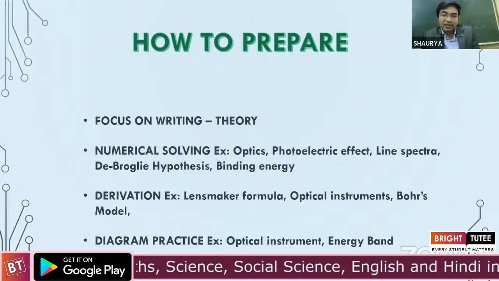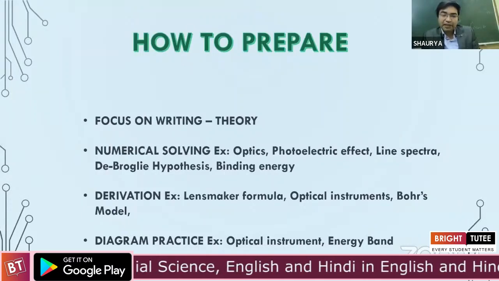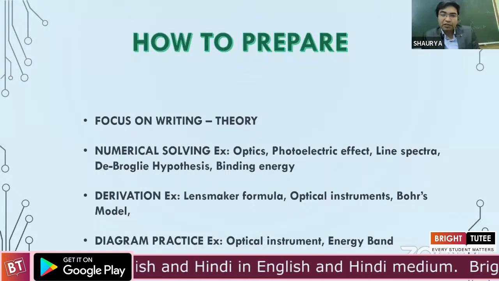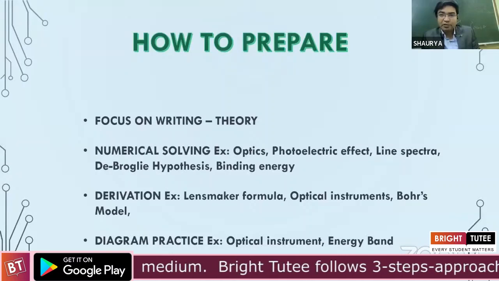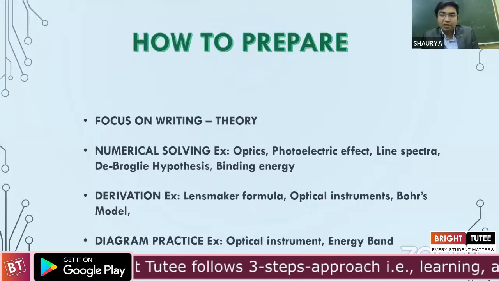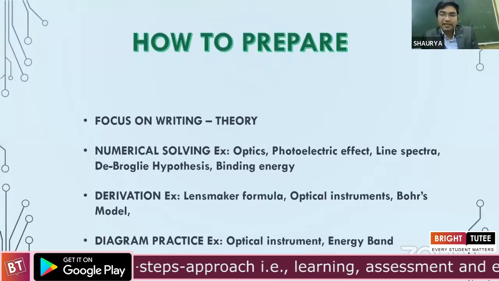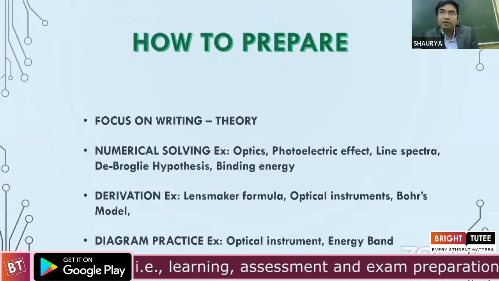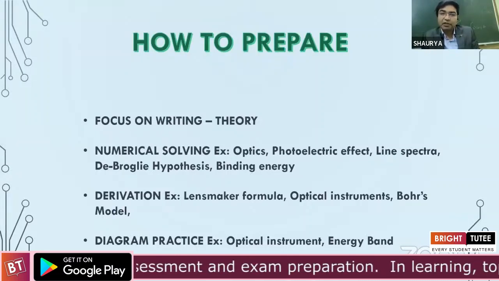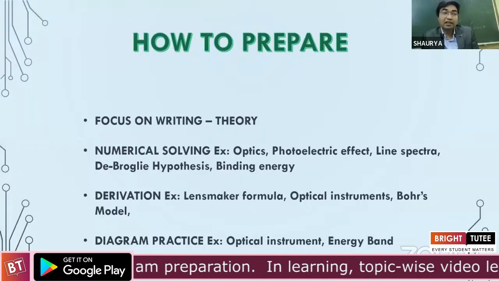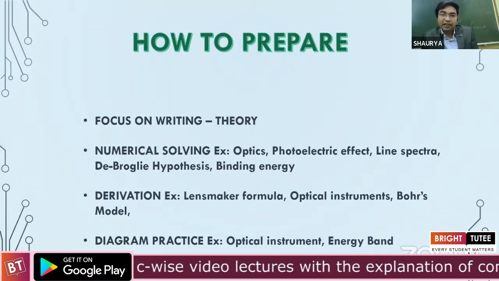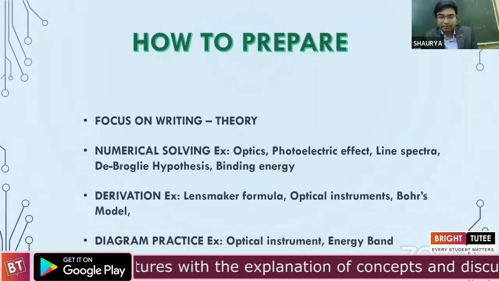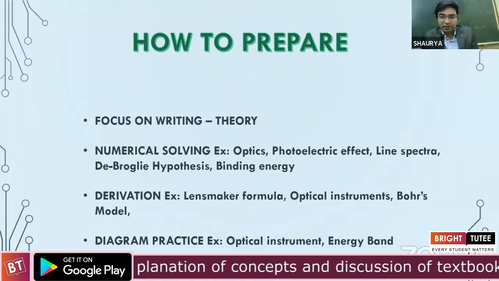Now, under derivation, I'll just put a point here from my side. The question might not be absolutely direct. They might ask you to do a very specific thing which is not there as such in the NCERT books. Like I can ask you, for example, derive an expression for angular momentum of an electron in the third orbit. So something really specific could be asked.